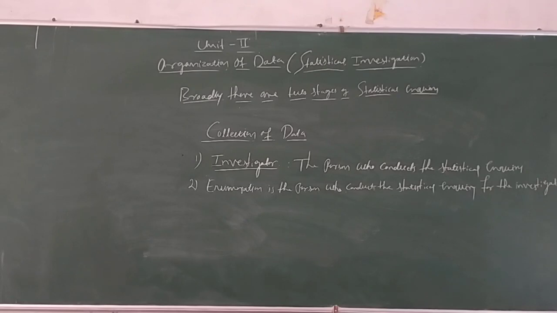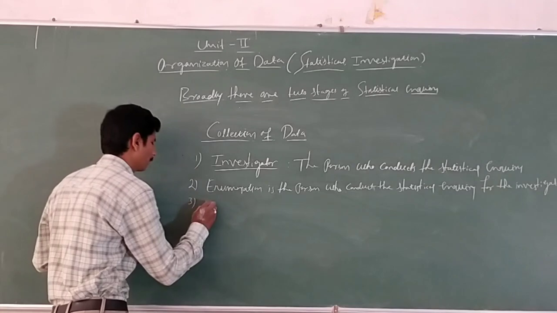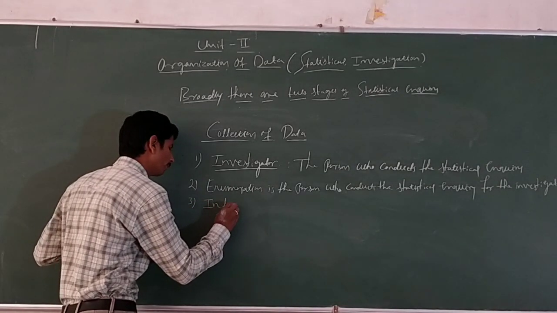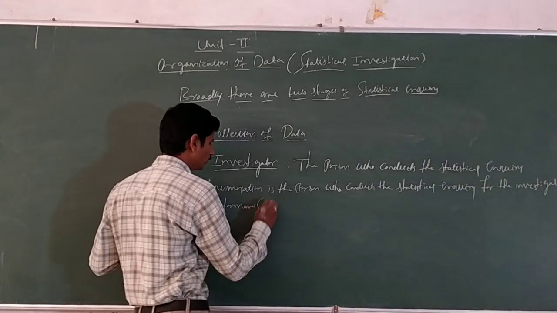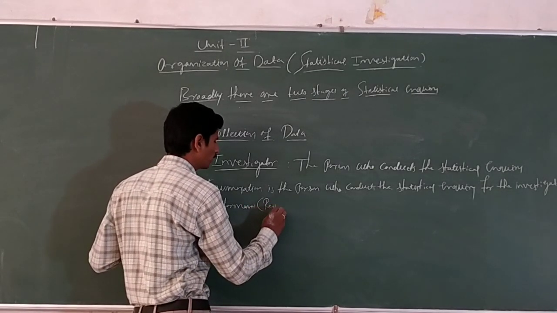The next one is informants. Informants and respondents are both the same.